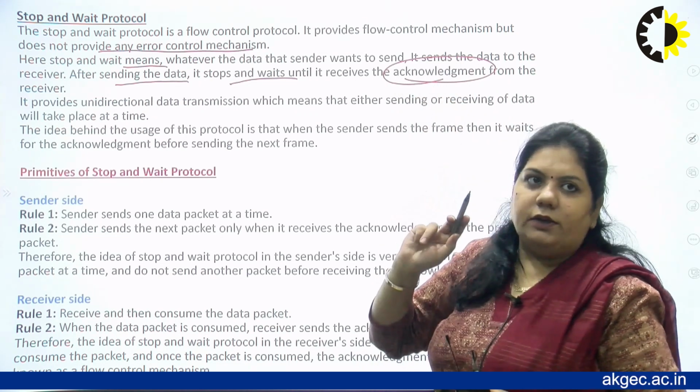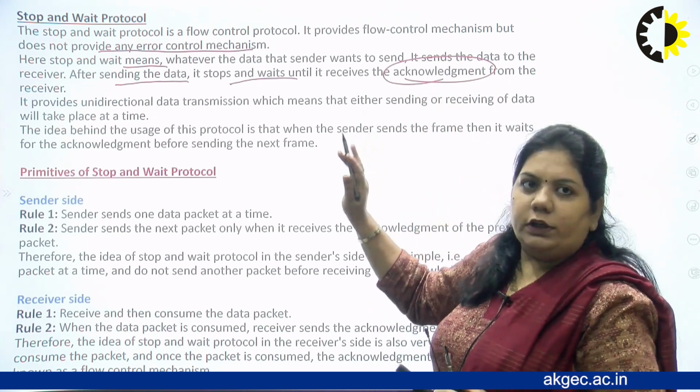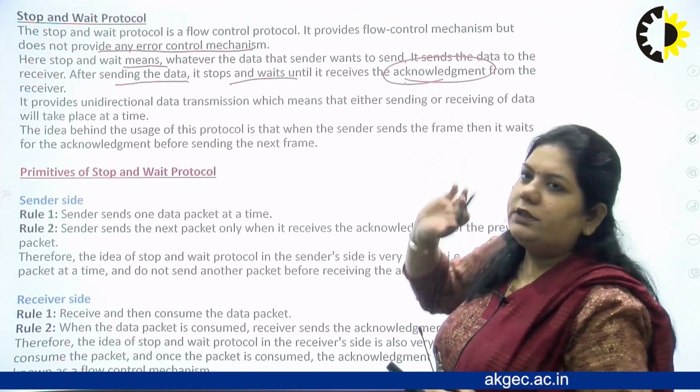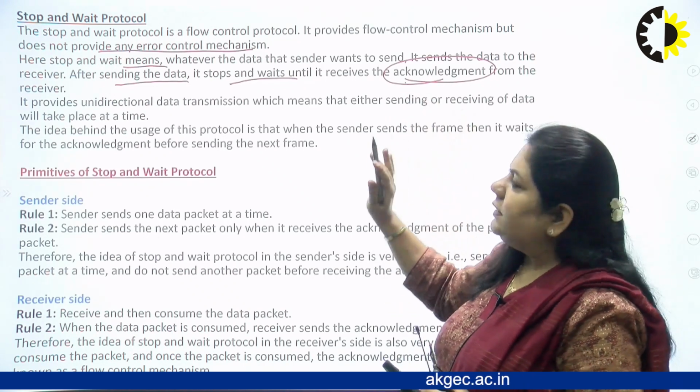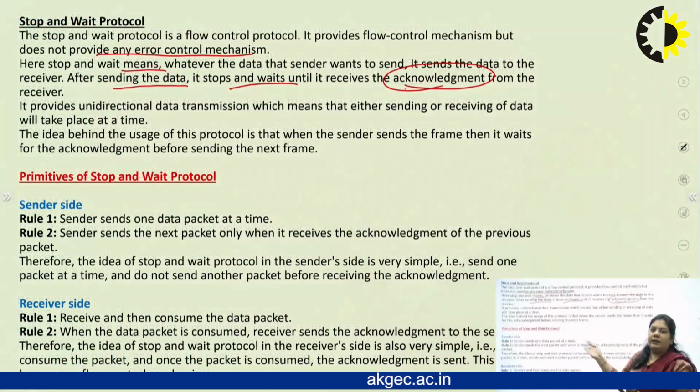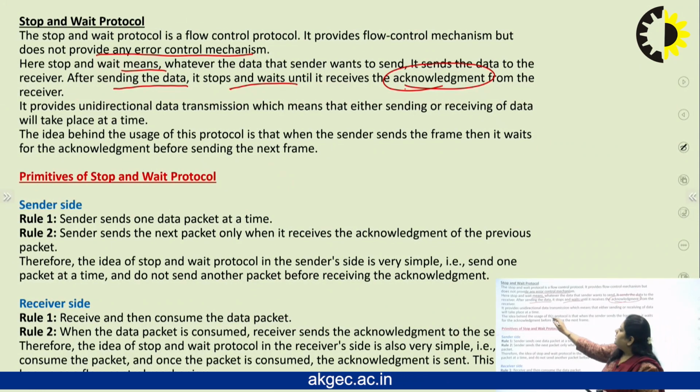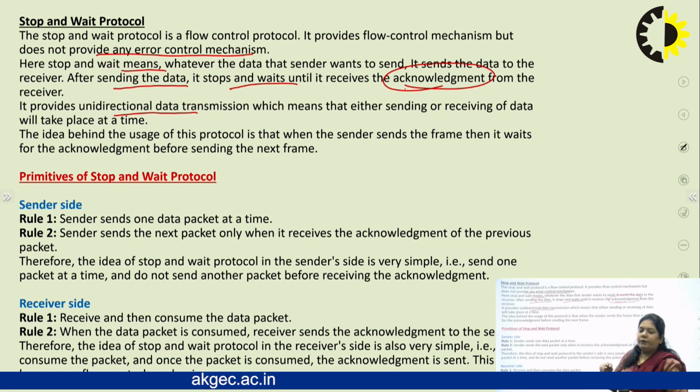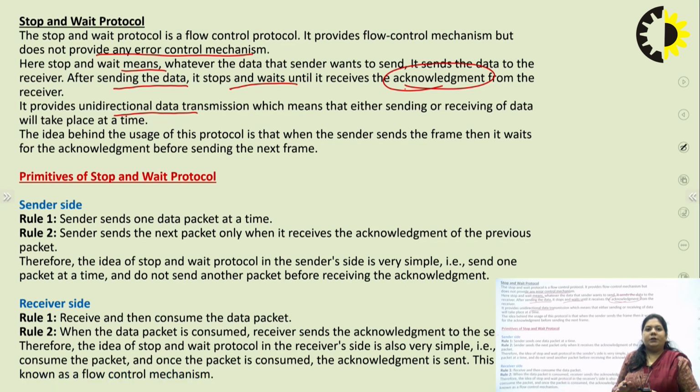The main thing is the acknowledgement. For what amount of time does it wait? Until it receives the acknowledgement. After receiving the acknowledgement, it transfers the next frame to the receiver. It is unidirectional: the sender sends the data to the receiver, and the receiver, after receiving the frame, sends the acknowledgement to the sender.